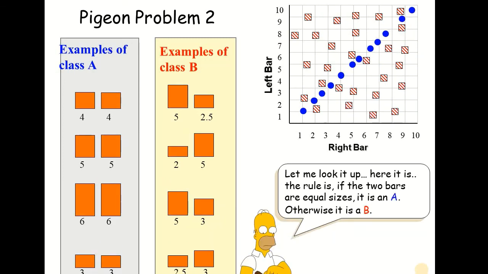This is the representation of class A and B, where the objects of class A are along the diagonal because they have their F1 and F2 values equal, while on both sides of the diagonal all the instances belong to class B. So again we have a pattern, and we can clearly identify such a pattern that is going to help us classify the unseen instances.